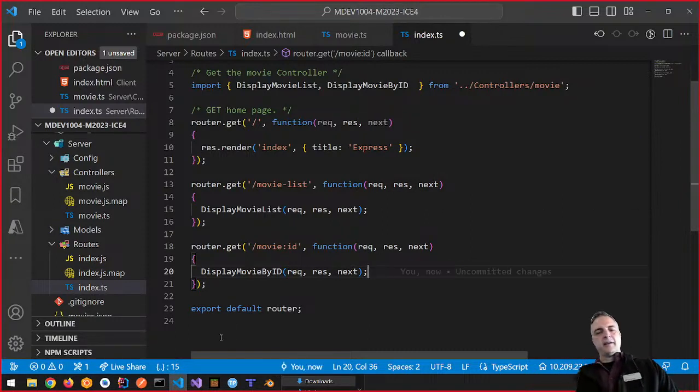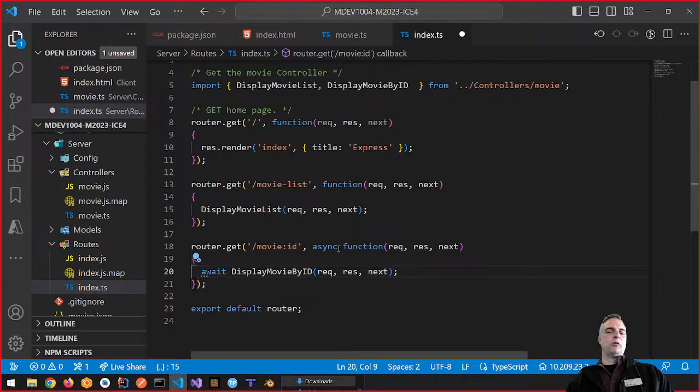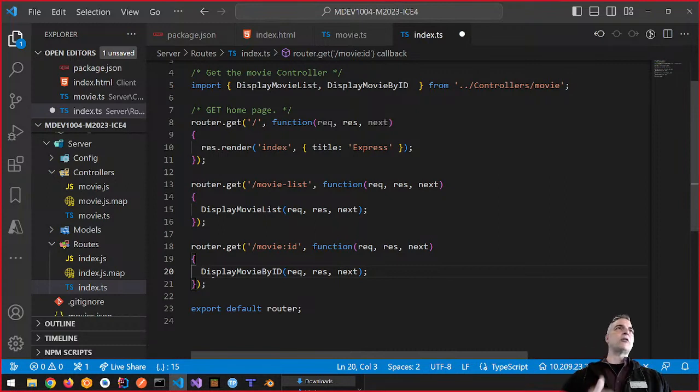By the way, here's something that you can try. If we did something like an async function here, which is possible, then really what we're saying is async await, which you can actually do inside of the router, where you make it an async function and you're waiting for it. We're going to come back to this, but this is something that we definitely want to implement in our style of doing things. Why? Because we don't know when. The asynchronous nature of JavaScript says that we don't know when we're going to get back this thing.